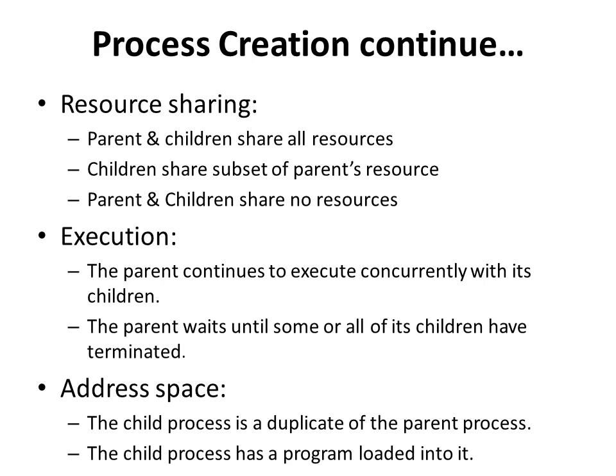Also, there are two possibilities in terms of the address space of the new process. First, the child process is a duplicate of the parent process. That is, the child process has the same data and program as the parent process. So the only difference is the process ID of the child process and the parent process. Second, the child process has a new program loaded into its memory.